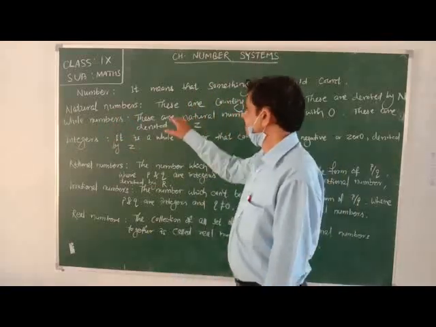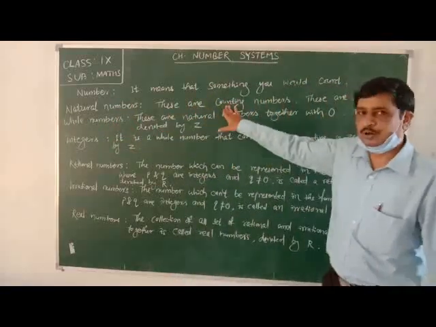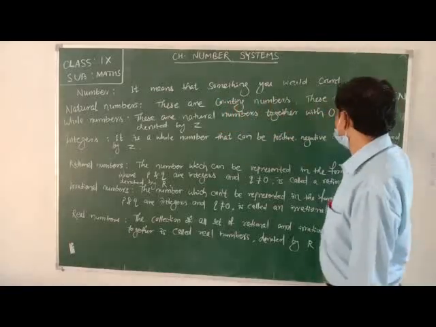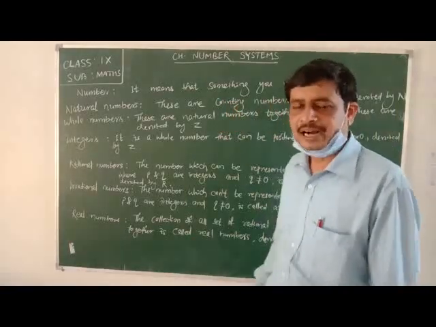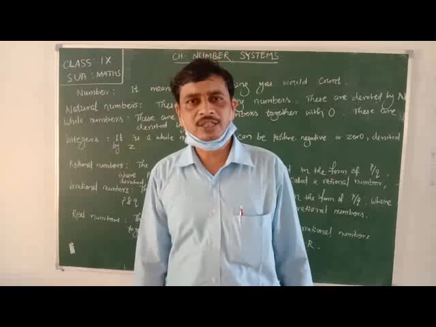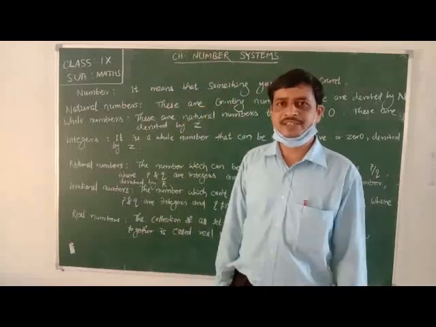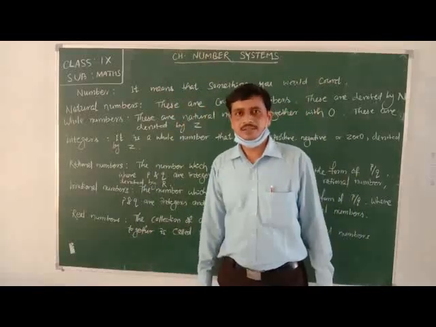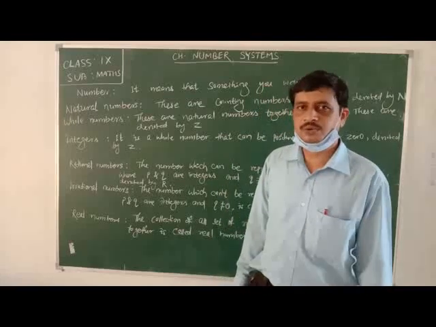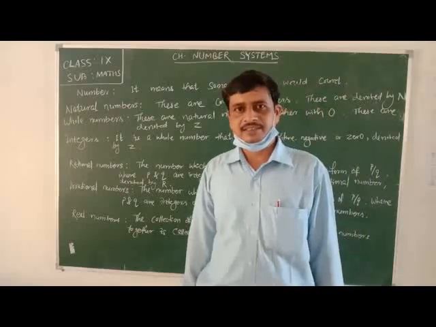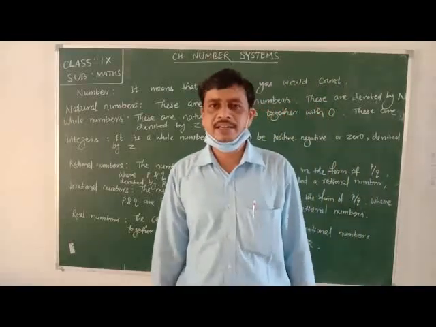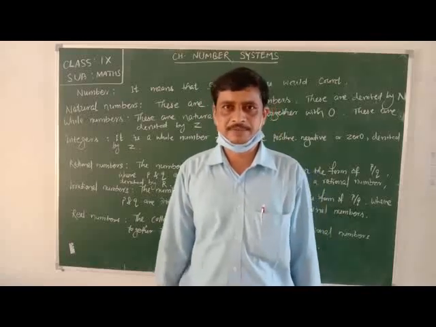Natural numbers are the counting numbers which are denoted by N. Counting numbers, the numbers which are used for counting, like 1, 2, 3, 4. These all numbers are used for counting purposes.